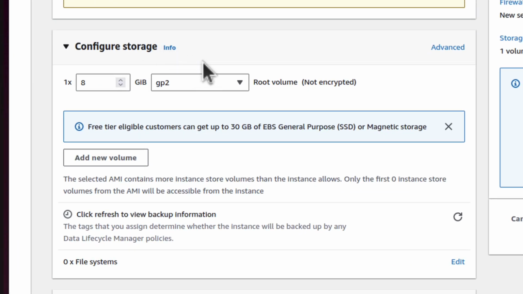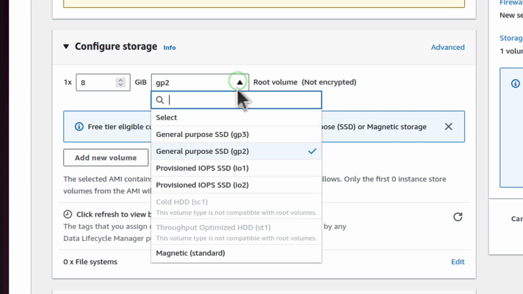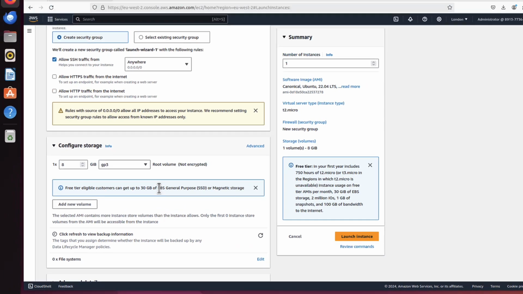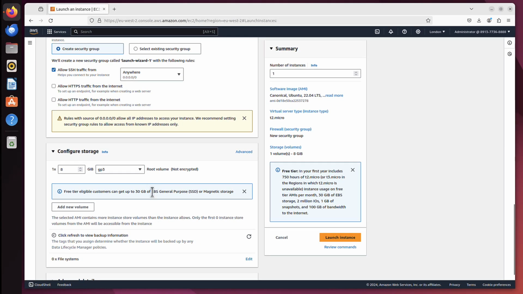And as you can see, by default, it has 8 gig of what they call GP2 root volume. GP2 is an older version of SSD drives. We can switch that to GP3, which is a newer version. And now I really want to go back to that free tier. As you can see, it's also here, because the amount of storage we choose will also affect that free tier.